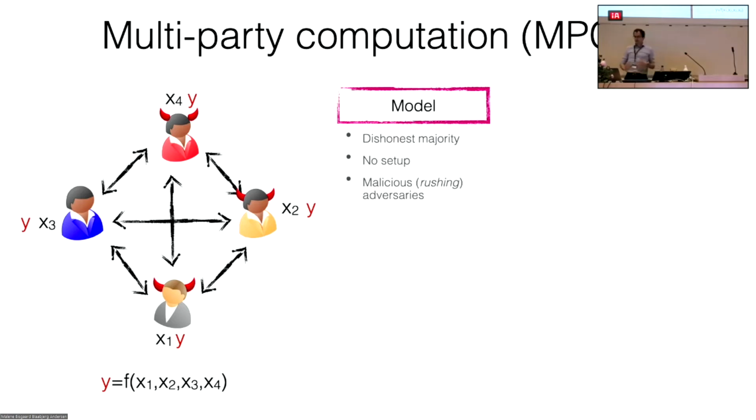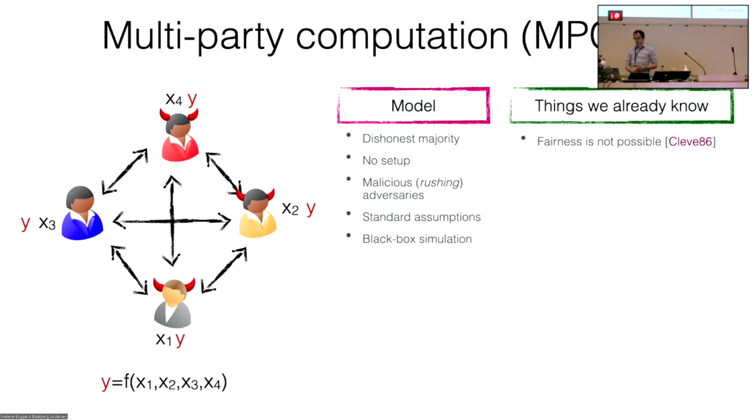And the adversary here will be rushing. It means that before sending a message on the channel, the adversary will wait for other parties to send their messages. All our constructions will rely on standard assumptions, in particular on trapdoor permutations. Everything will be proven using black box simulation.